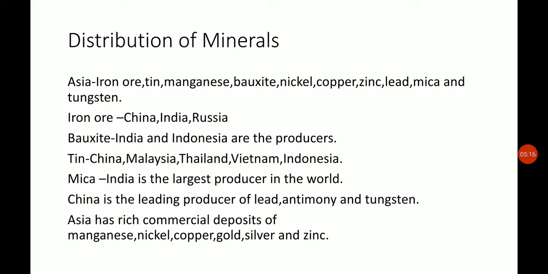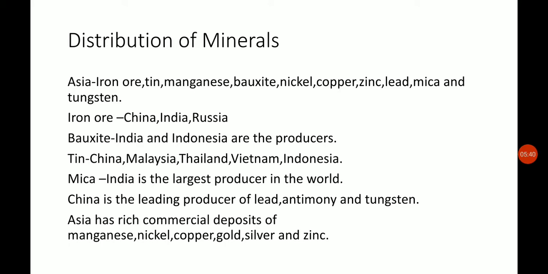Asia is rich in iron ore, tin, magnesium, bauxite, nickel, copper, zinc, lead, mica and tungsten. There are many countries which are rich in these resources. China is rich in iron ore, India is also rich in iron ore, and Russia. There are many countries which are rich in iron ore.